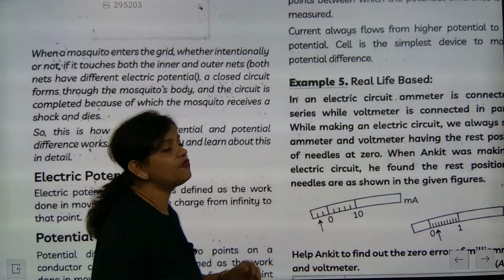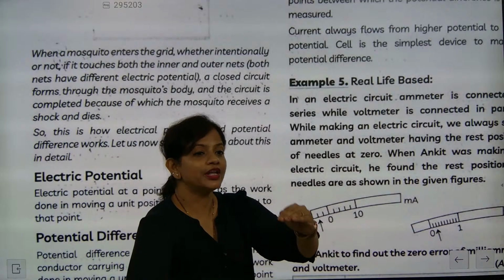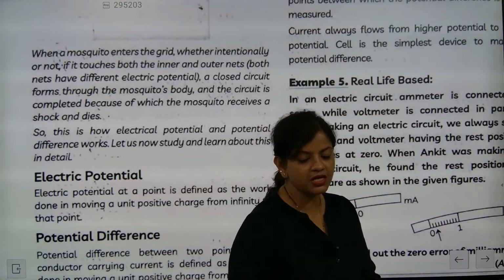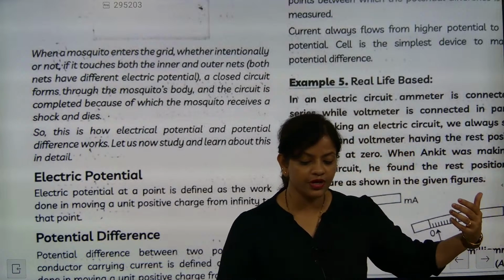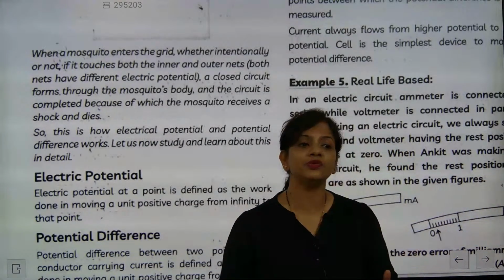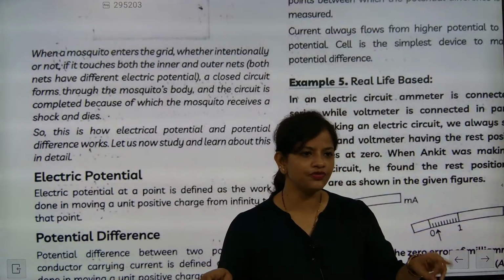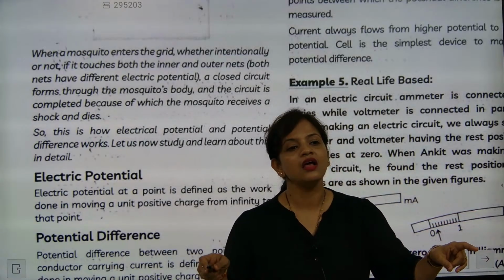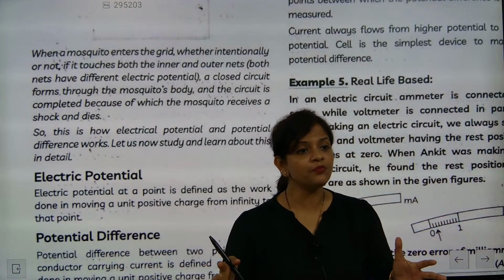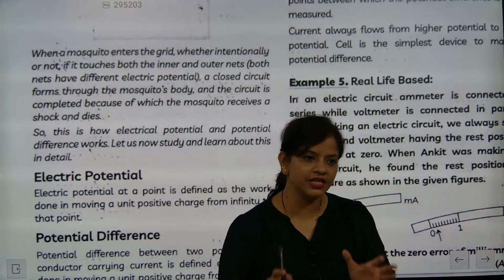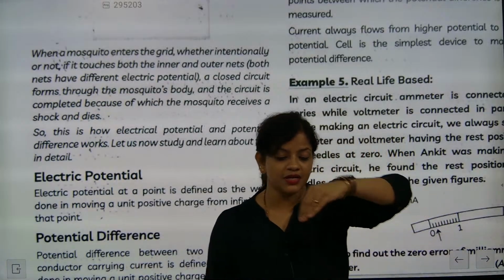What is the meaning of electric potential and potential difference? They may ask what is the actual difference between electric potential and potential difference. See, potential difference is generated between the terminals, positive terminal and negative terminal. And electric potential is the entire potential of the battery or the cell, with which the current will flow in the circuit.